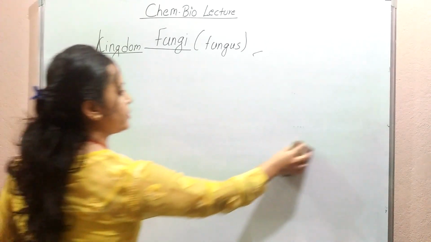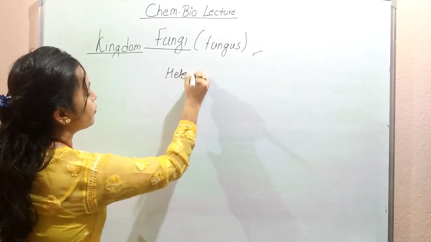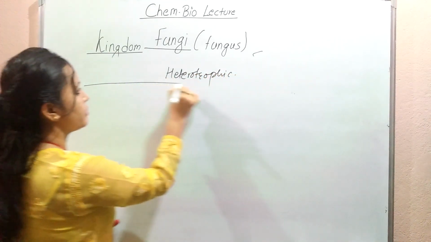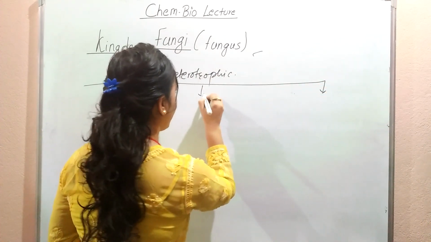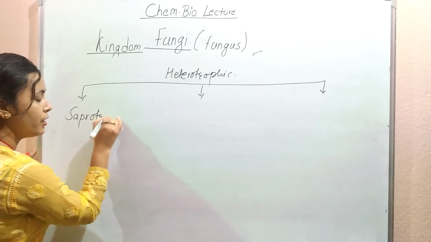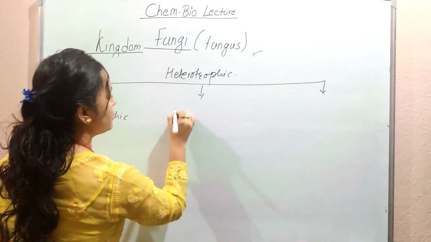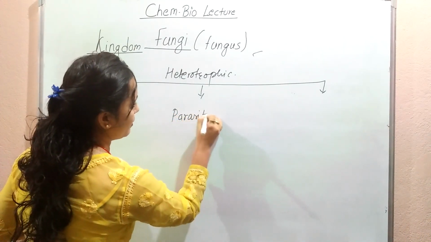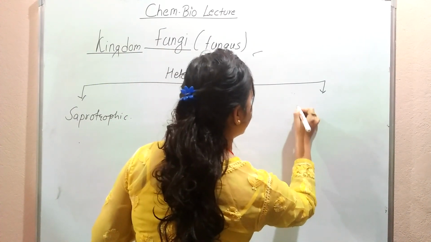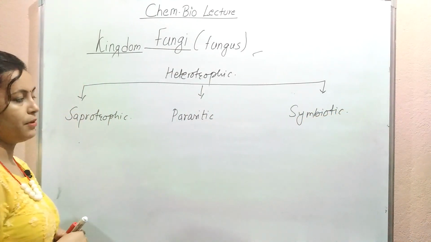Now let's look at the nutrition. I had said that they have a heterotrophic mode of nutrition. Under this they have a what? Saprotrophic, you can say saprotrophic, or even saprophytic. Another is parasitic, and another is symbiotic type of nutrition.